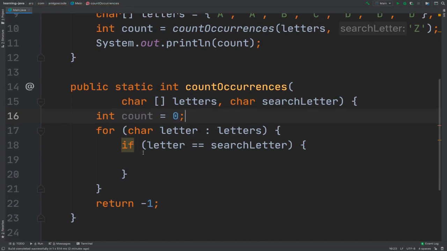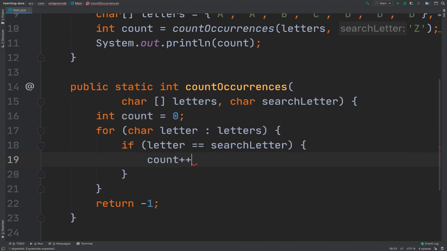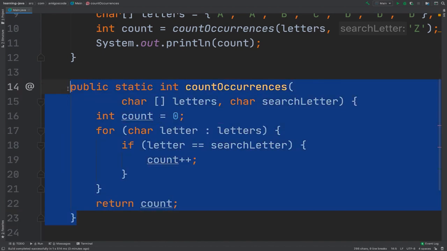If the letter that we are looping through is equal to the search letter, I'm going to say count++, so I'm going to increment count. And to be honest, this is all. Now, the last thing that we have to do is simply to return the actual count. There we go, and this is our method right here.